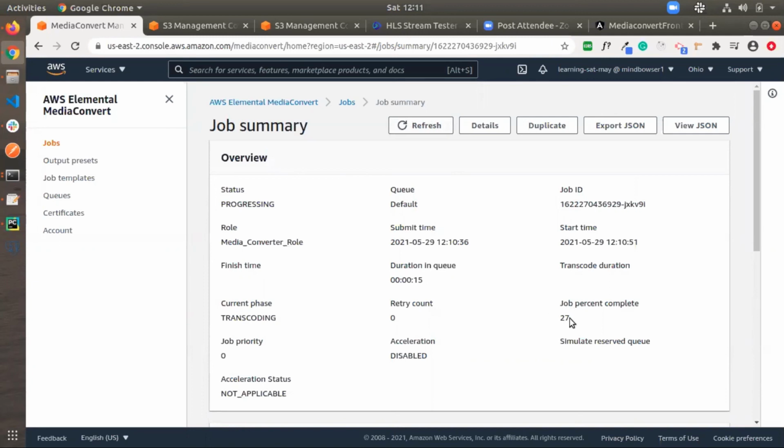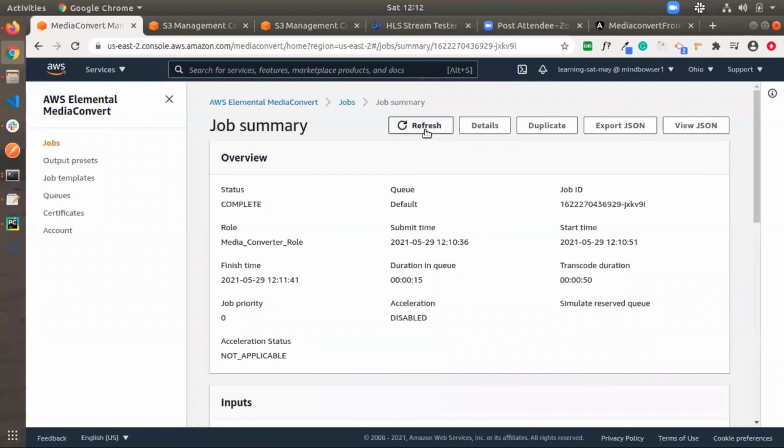In the jobs we can see the percentage of the job completed. 27% has completed. Yes, here we can see the status of the job is completed.